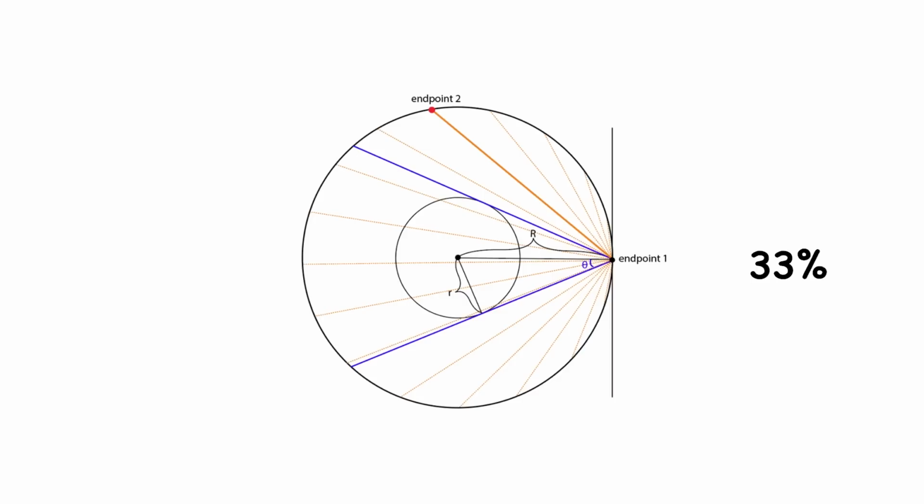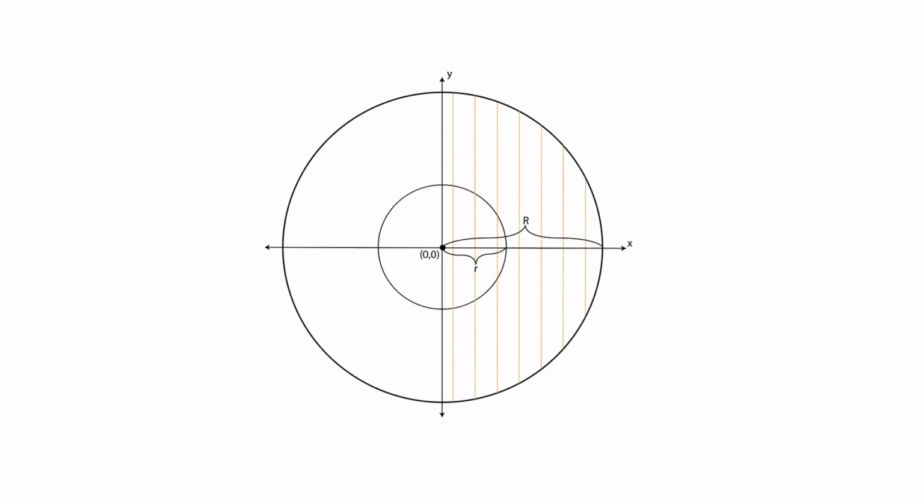Second, in the random radius method, you start by choosing a random line from the center of the circle out to its edge. This line is called a radius. Then you pick a random point along this line and draw a chord that's perpendicular to the radius and goes through that point. The chord will be longer than a side of the triangle if the point you pick is closer to the center of the circle than where the triangle's side touches the radius. The probability of this happening is 1/2, or of course 50%.